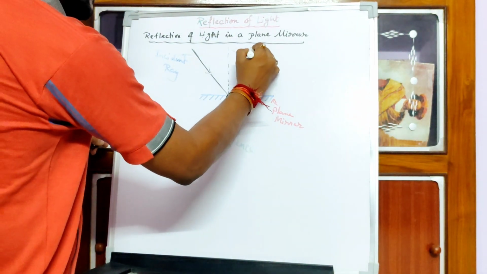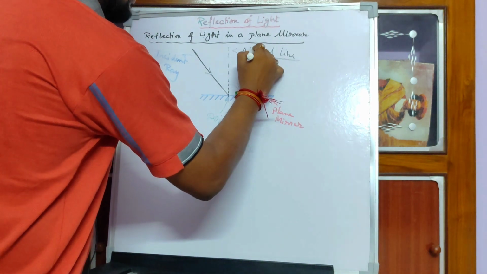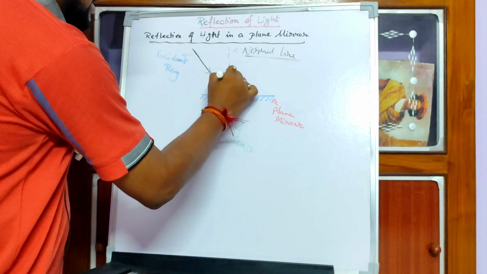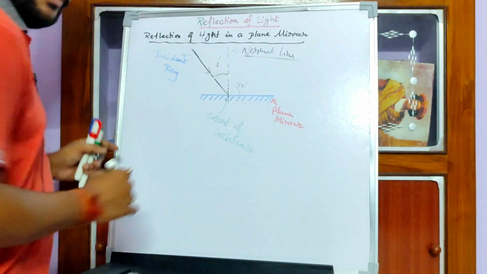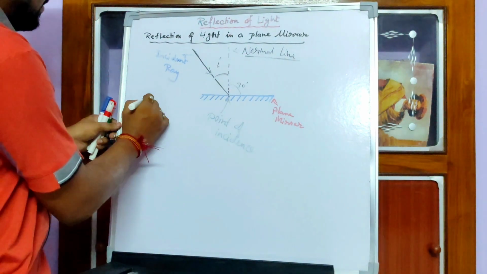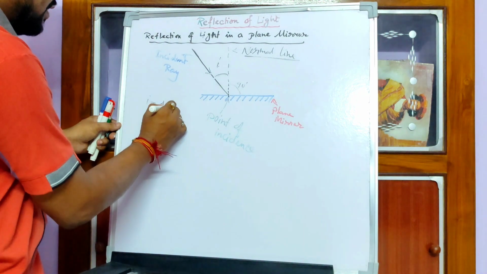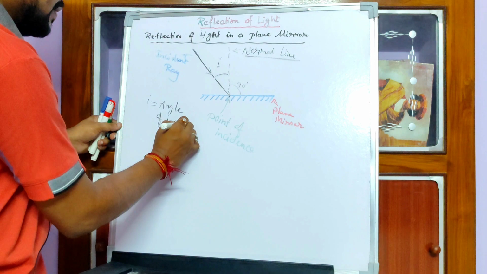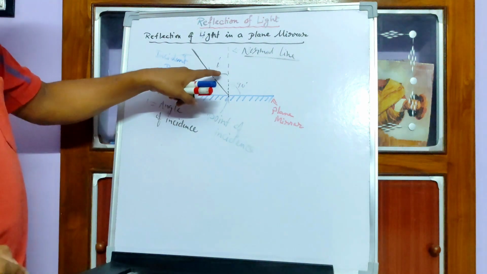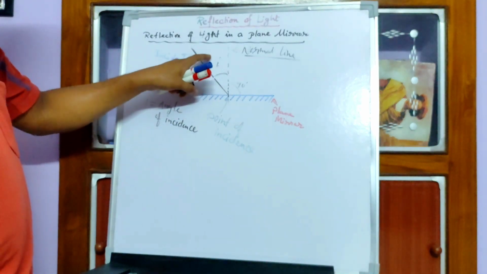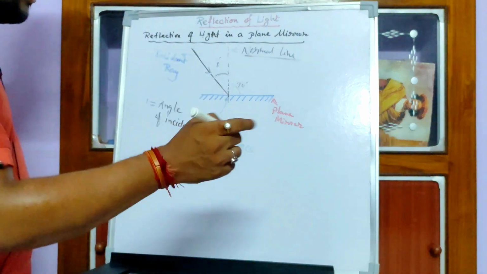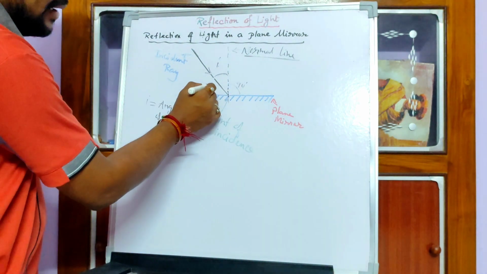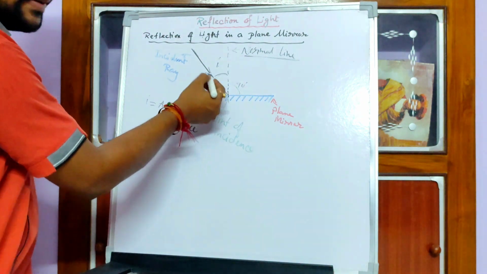Let me write here, it's a normal line. This normal line with respect to the incident ray makes an angle that is called angle I. Angle I is the angle of incidence. Remember that the angle of incidence is always measured with respect to the normal. Please, many students make mistakes. They take angle I with respect to the mirror. No, angle I means with respect to the normal, not with respect to the mirror.